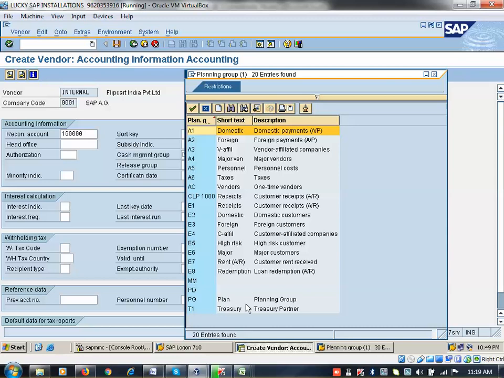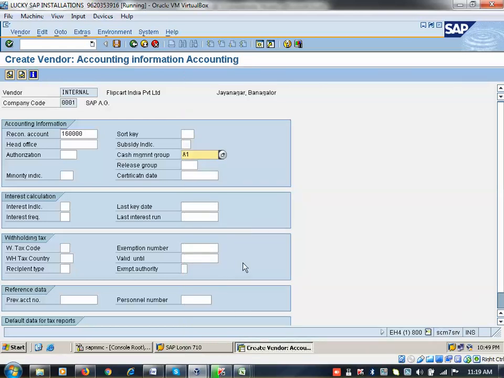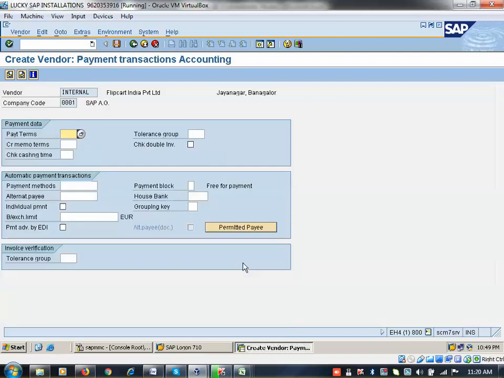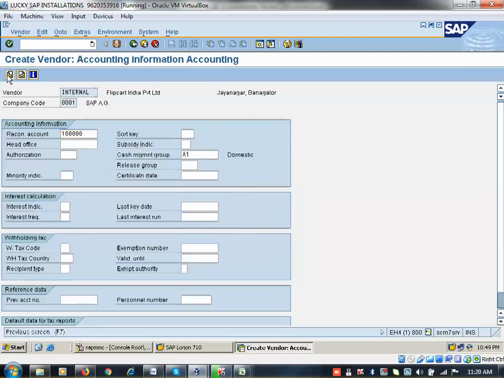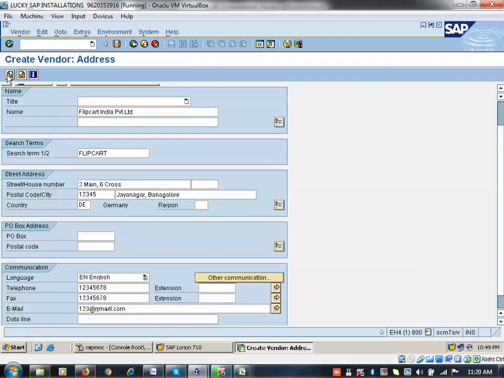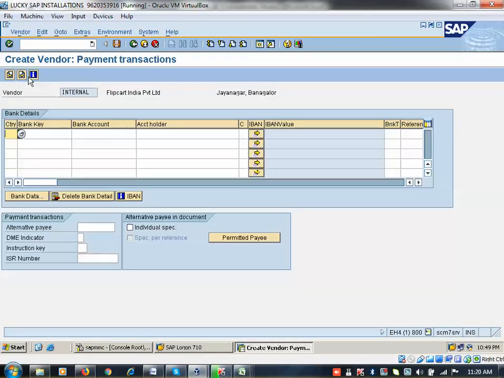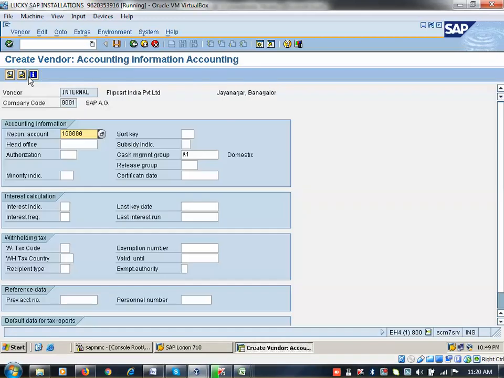Domestic, foreign, these are all different things. If they are not created, then you cannot use them here. The consultant has to create them, then the end user can use this one. Click on enter. So from here you can go back up to the second screen. The first screen you cannot go back to. Click on enter also will take you to the next screen. Here also it will take you to the next screen.